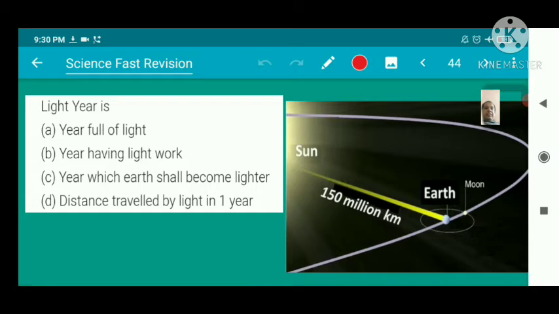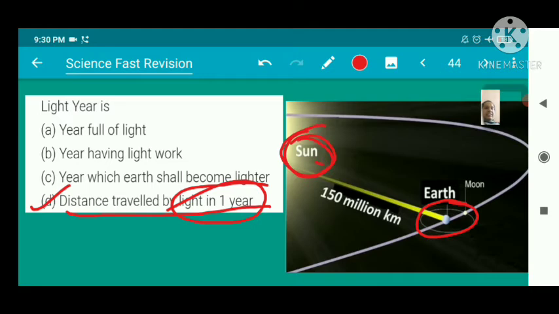A light year is the distance traveled by light in 1 year. Our answer is D. Distance traveled by light in 1 year. The distance of Earth from the Sun: this is Earth and this is the Sun, and the distance between the Sun and Earth is 150 million kilometers.